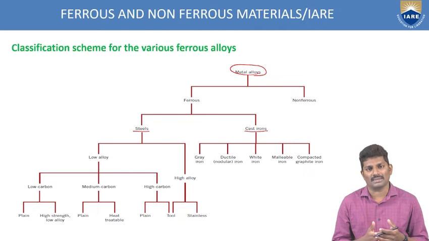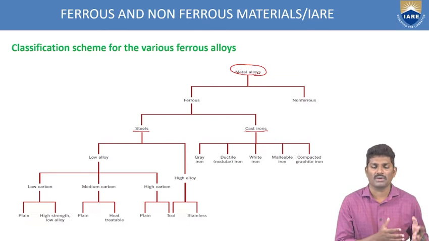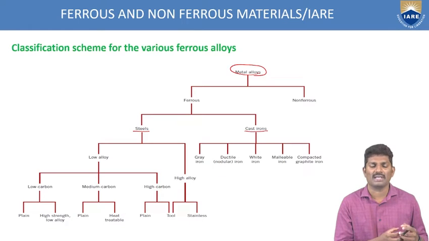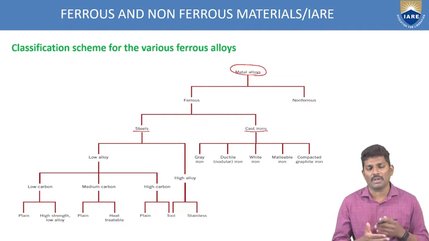How we are dividing these, how we are segregating these, how we are differentiating means based upon the composition only. That's why in the previous sessions we have discussed how to identify the composition. Depending upon the composition, these ferrous as well as non-ferrous elements are being classified. And again, the subdivisions are also being classified based upon the composition. Even a 1.1% change in the composition varies the physical properties and varies the microstructure. So depending upon these, the materials have been classified into different types of categories.